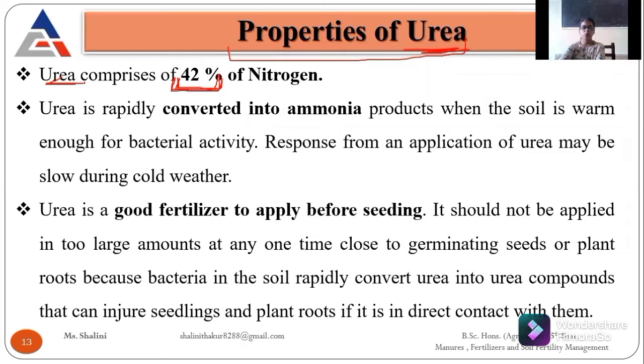Okay, so it is an amide form fertilizer. The urea is directly converted into ammonia. And if the soil is warm, the bacterial or microbial activity starts acting on it. During cold weather, the conversion of urea is, I can say, quite slow, so we can't apply it at that time. We are applying it mostly in the summer season, in large amounts, or when the temperature is not that low. Okay, at that time we are applying urea.